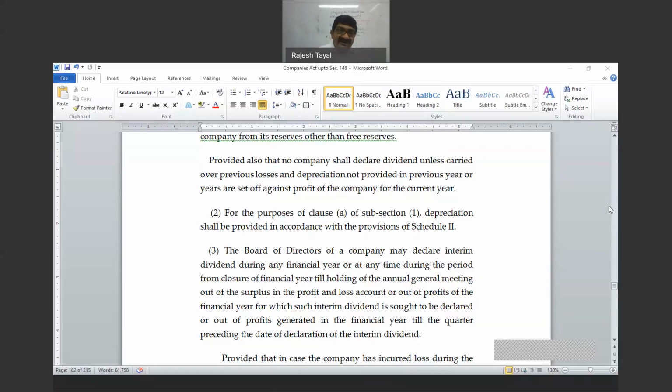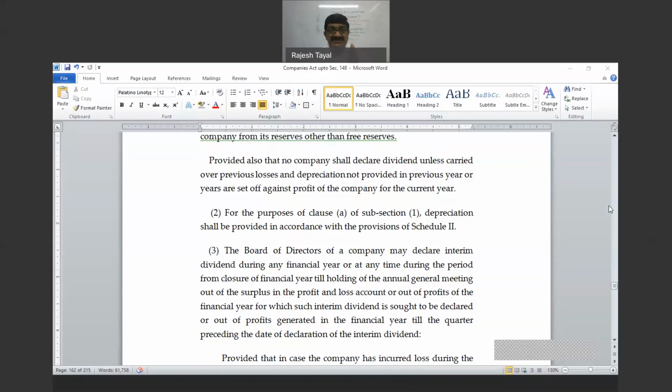Because final dividend is declared in the AGM. You cannot declare interim dividend in the annual general meeting, right? Because final dividend is declared in the annual general meeting by the members on the recommendation of the board of directors. While interim dividend is declared by the board of directors, declared and paid. Final dividend is recommended by the board and it cannot be paid unless it is approved by the members in the annual general meeting.